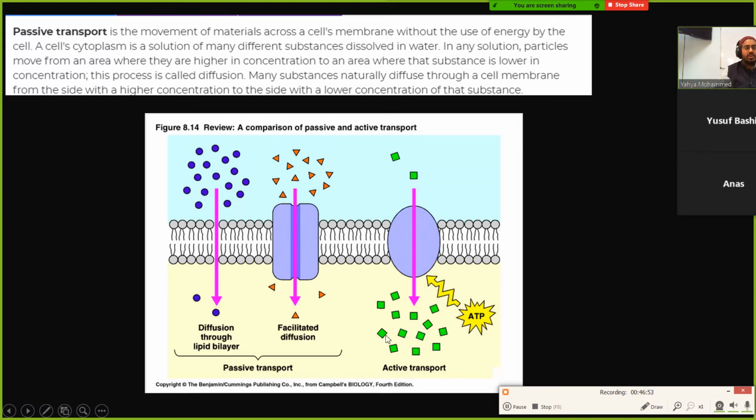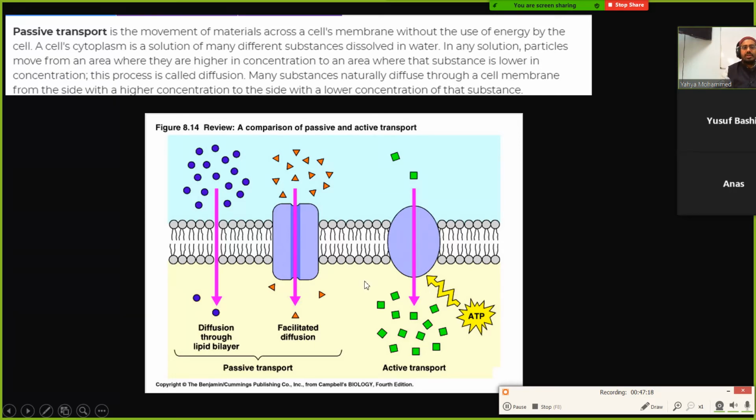There's already a whole lot down here, right? There's already a whole lot of these green things. So if we want to bring in more green things, we have to force it to come in. We have to use energy to force it, right? Let's suppose everybody's spread out. It's going to require some kind of effort to force them all together into one tiny space, right? That's the idea here.